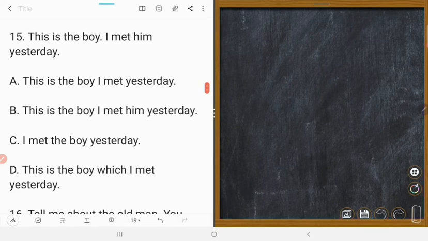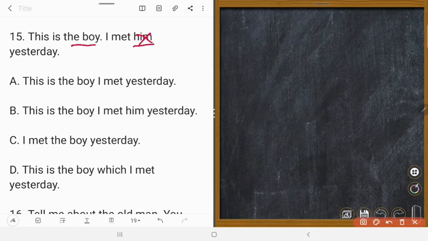The boy is related with him. Him is the pronoun of the boy. So we will remove him.